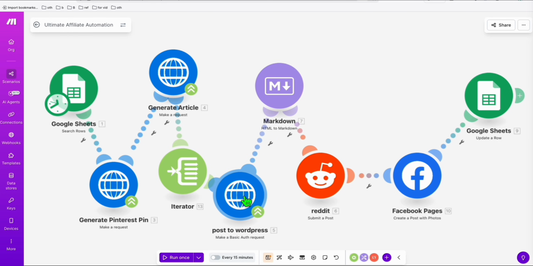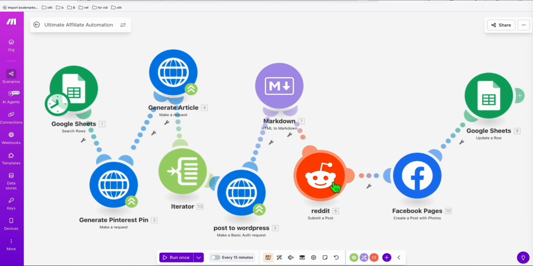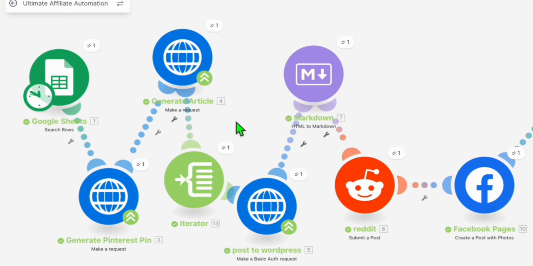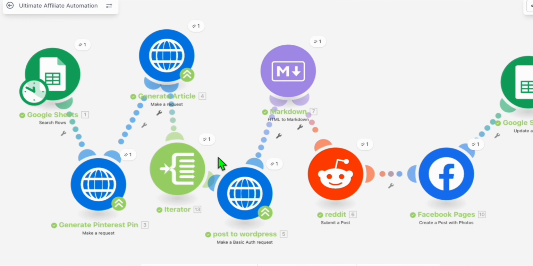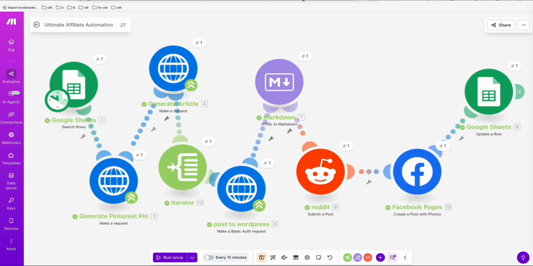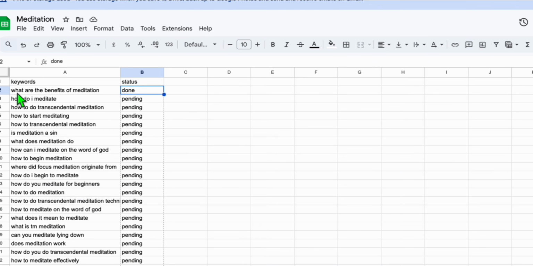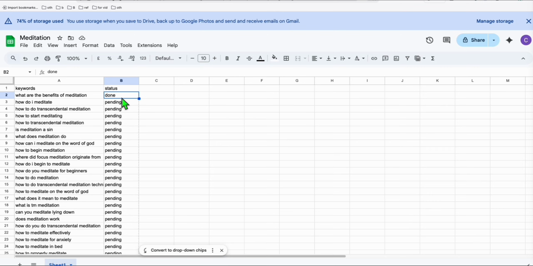When I run this, it should create a WordPress post, a Reddit, and a Facebook post. Let's do that now. I'm going to click run once. And as you can see right here, all these steps have been executed successfully. Everything has a green tick. And if you go to the Google Sheet, you will see the first keyword, what are the benefits of meditation? And you have set that to done automatically.